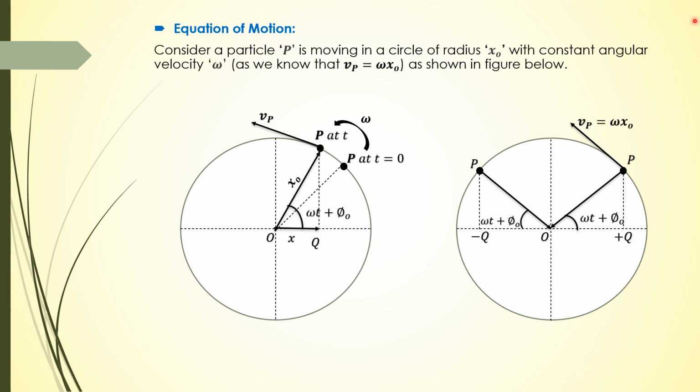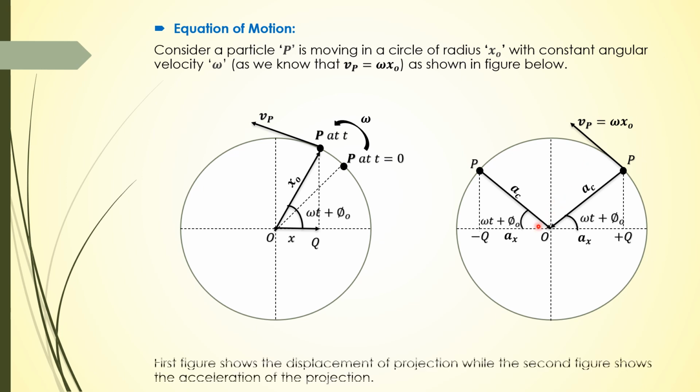Since the particle is moving in a circular track with a uniform velocity, the magnitude of velocity is constant, but the direction of the particle changes, and the acceleration produced by virtue of changing the direction of a body is known as centripetal acceleration. Centripetal acceleration is always directed towards the mean position or center of the circle, and let ax be the acceleration of the projection. So this diagram shows the displacement of the projection, and this diagram shows the acceleration of the projection, which is ax.